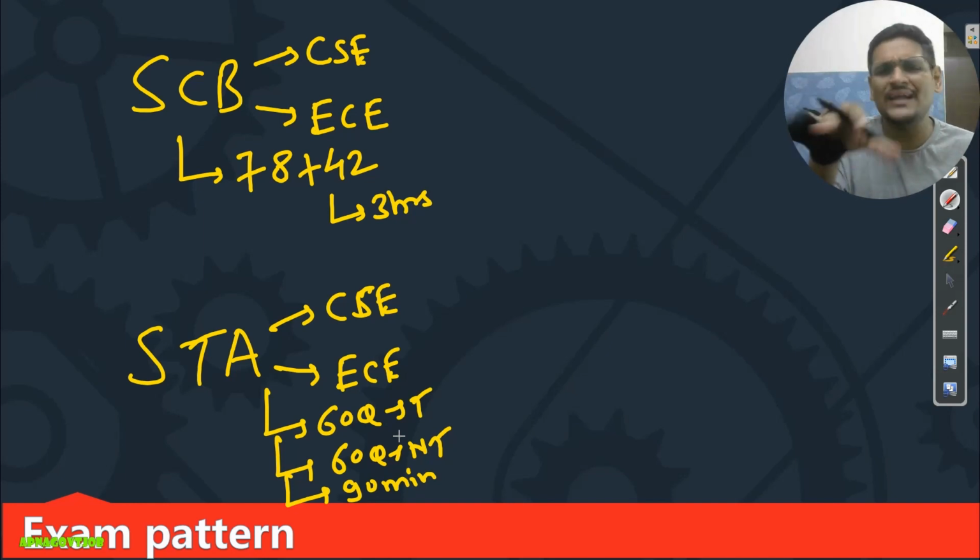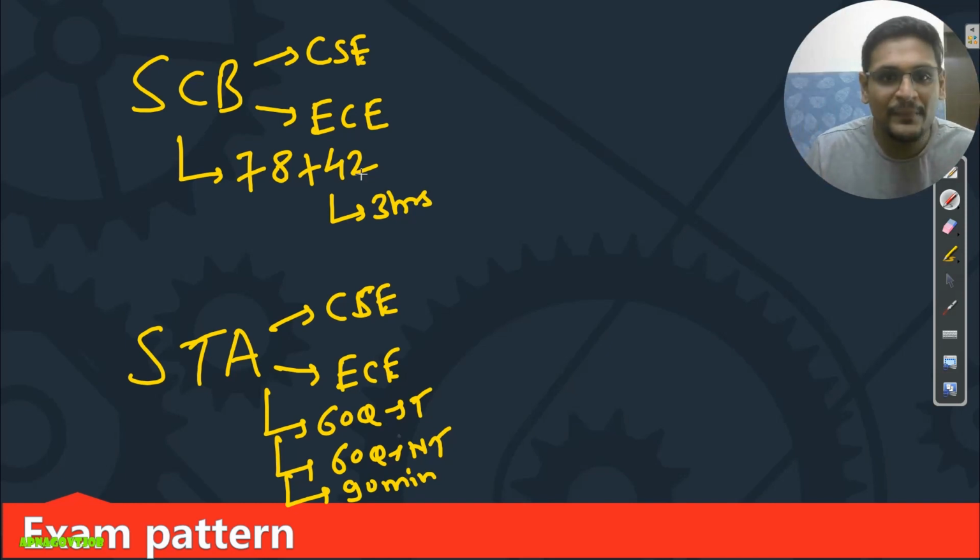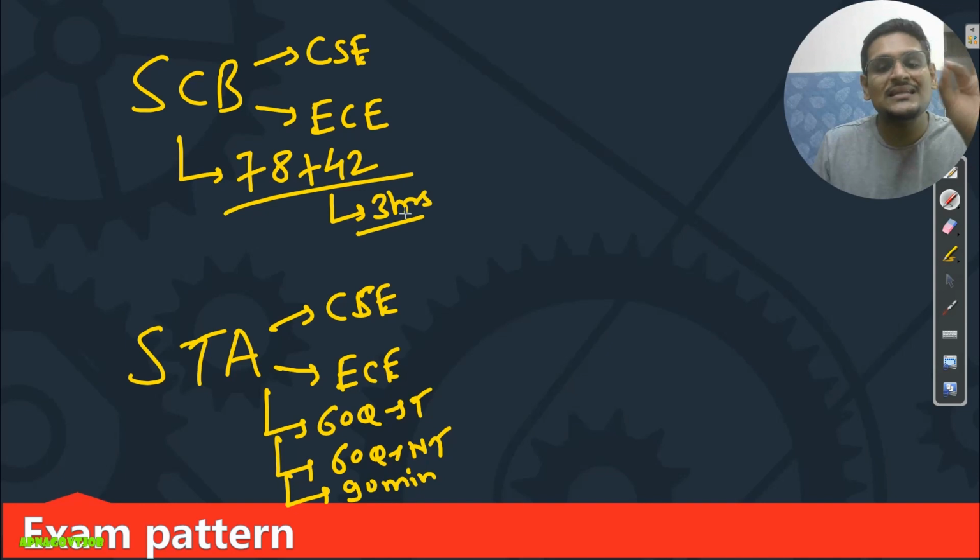Now this you can say is the tentative exam pattern. Okay, if there is any other change in this, definitely I will notify you guys, but for now you will consider this exam pattern only. Okay, I hope it's clear that for scientist B both branches have different papers. For STA also different paper. Pattern: 120 questions in 3 hours here, and 120 questions in 90 minutes there.